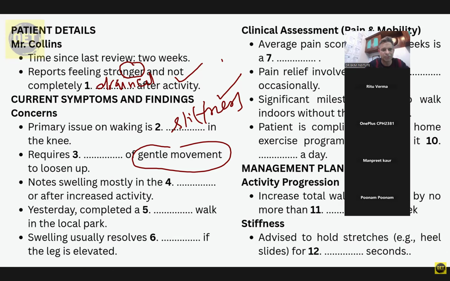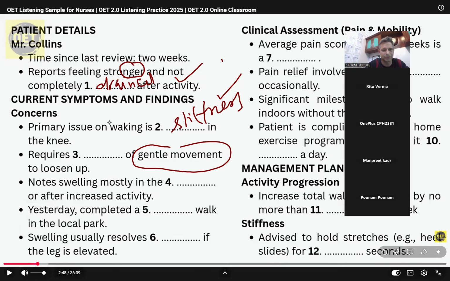We will listen to it. So over here he has mentioned the time. So okay, we will listen to it again.